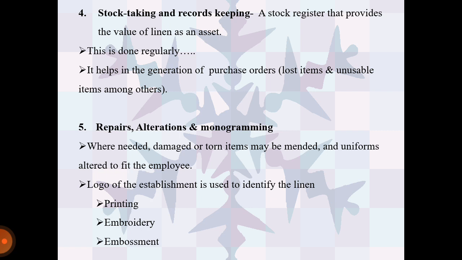Fifth one is repair, alteration and monogramming. Where needed, damaged or torn items may be mended and uniforms altered to fit the employees. The logo of the establishment is used to identify the linen, in which printing, embroidery and embossment work is done.